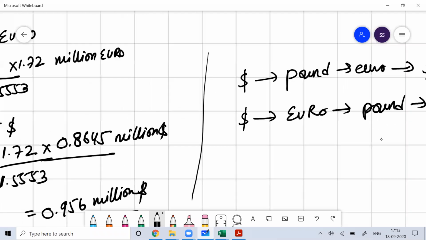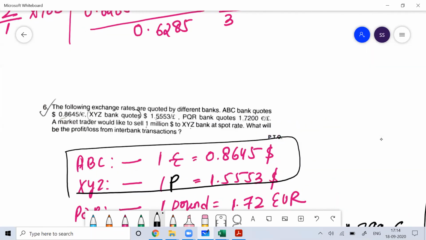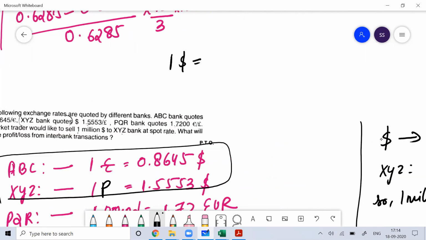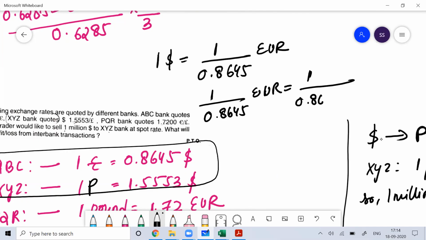So dollar to euro: suppose you have $1, how much euro you'll get? 0.8645 euro. Euro converted into pound: 1 divided by 0.8645 into 1.72 pound.